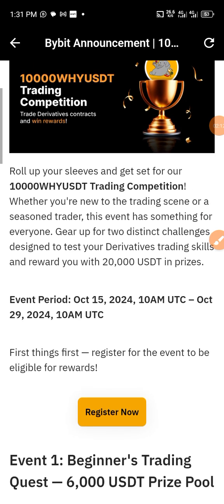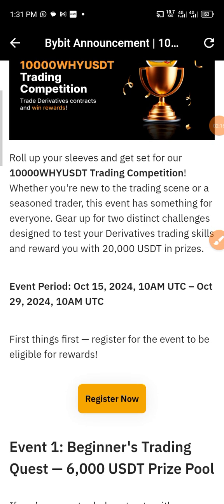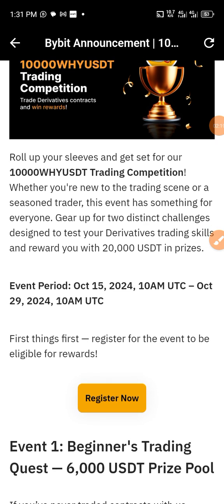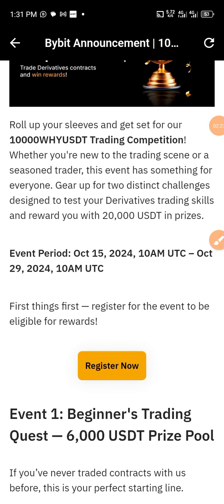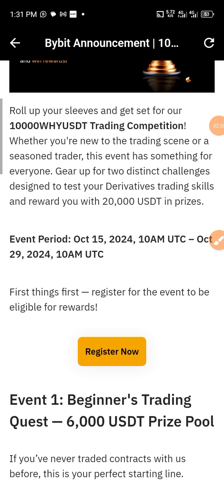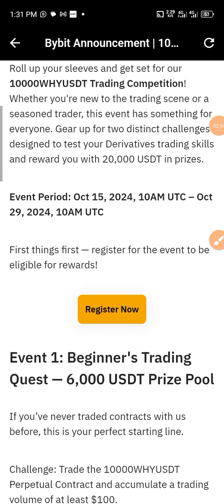Whether you are a new trader to this trading scene or a seasoned trader, this event has something for everyone. So gear up for two distinct challenges designed to test your derivatives trading skills and reward you with 20,000 USDT in prizes. So when is this event period?